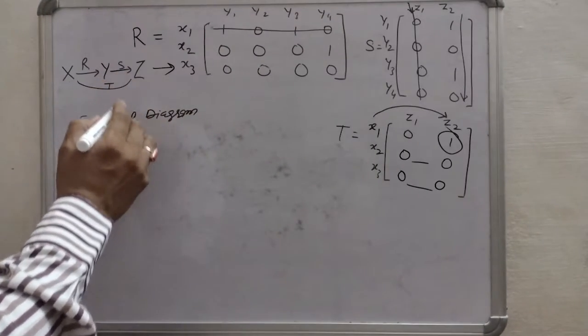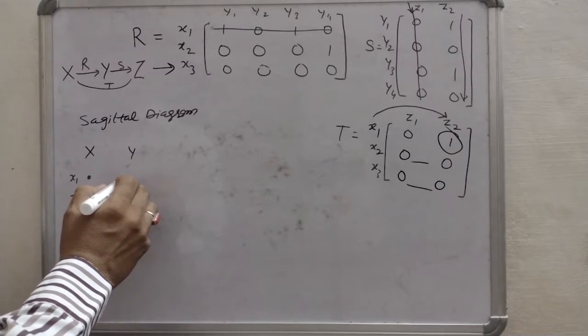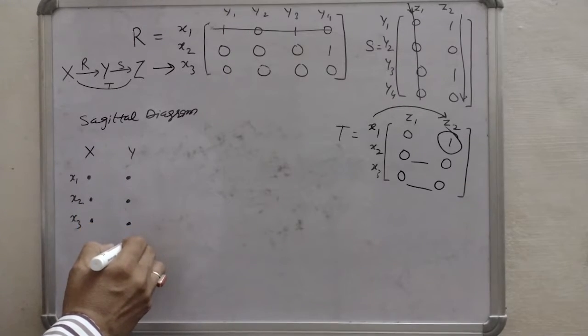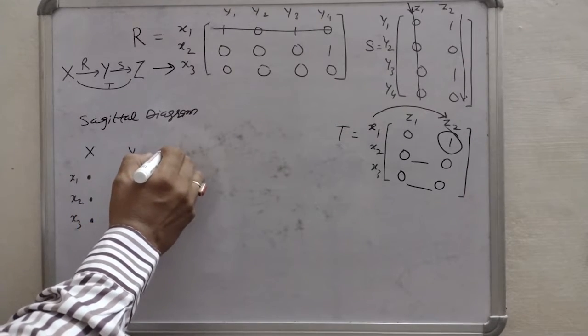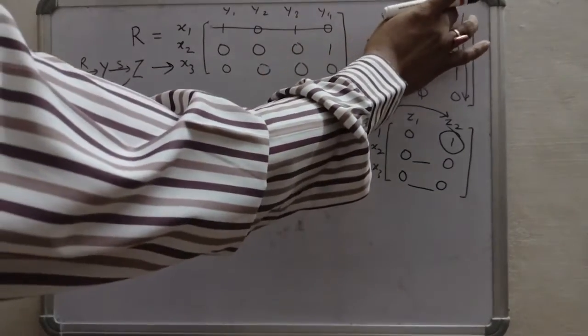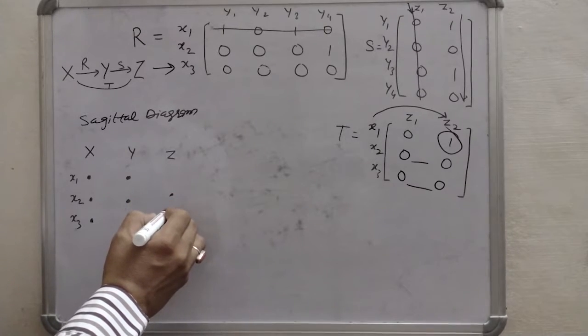The Y universe contains four elements, so 1, 2, 3 and 4. And the Z universe contains two elements only, z1 and z2.